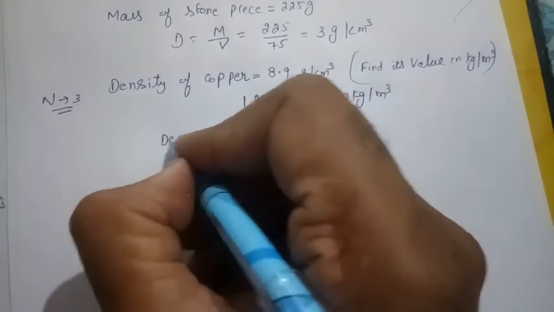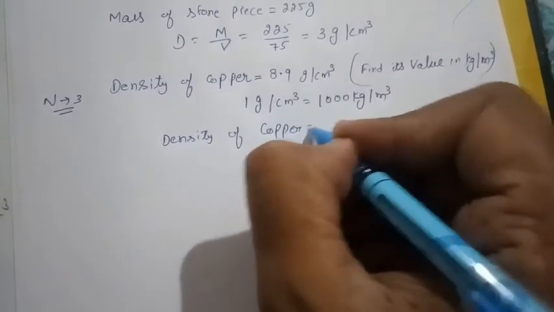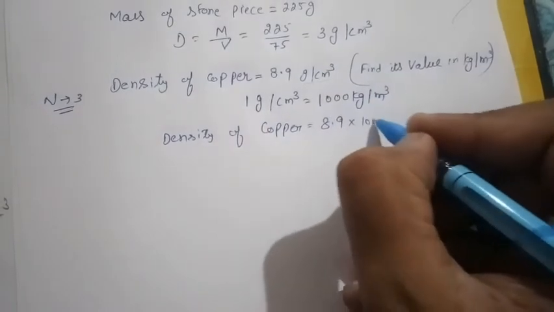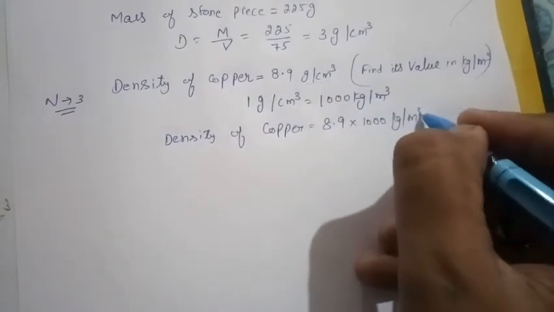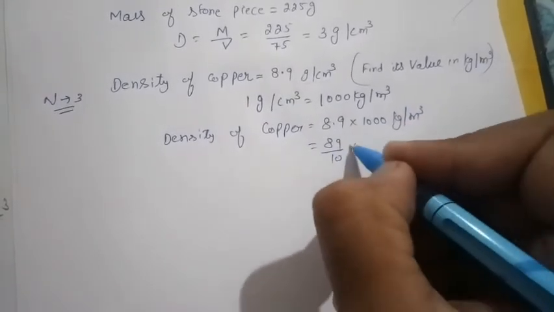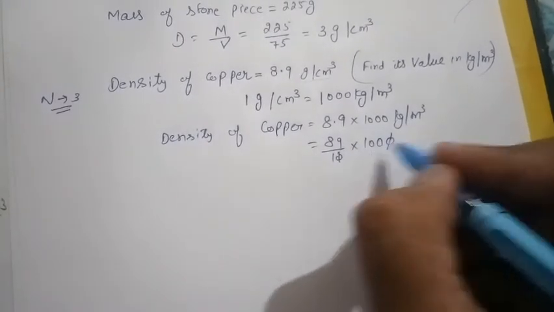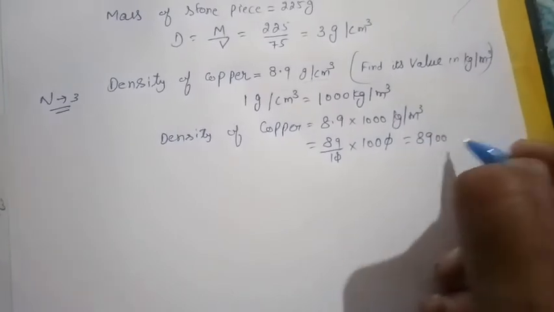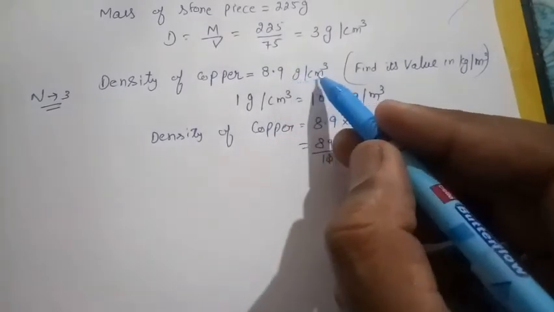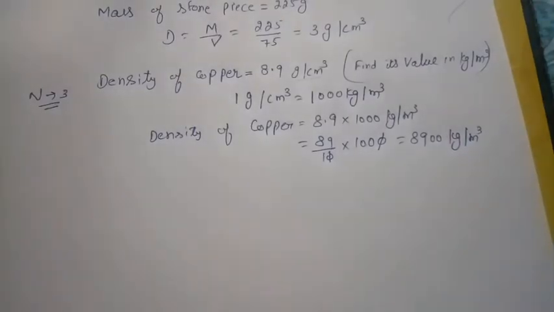So the density of copper: 8.9, instead of gram per centimeter cube, you multiply it with 1000 kilogram per meter cube. Calculate it: 8.9, remove the decimal, 89 over 10, multiply by 1000, the zero cancels with zero, and multiplying both terms you get 8900 kilogram per meter cube. So this is the answer: 8.9 gram per centimeter cube is converted into 8900 kilogram per meter cube.